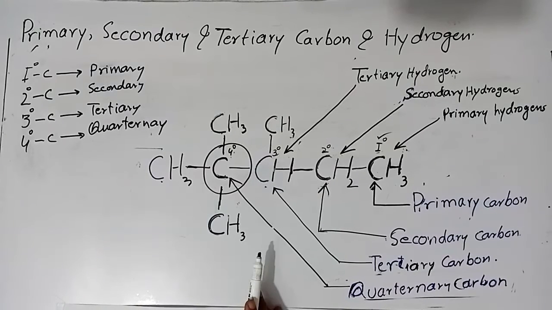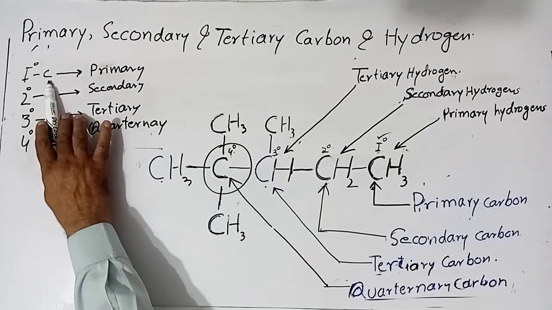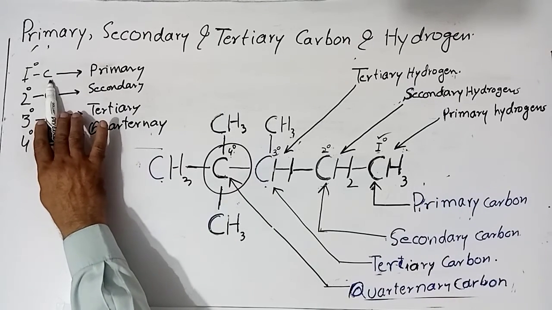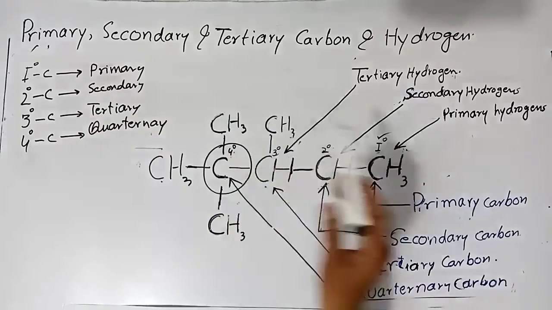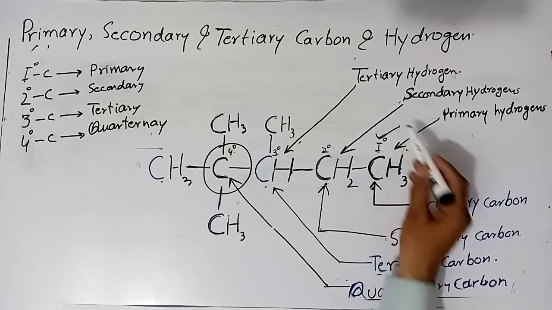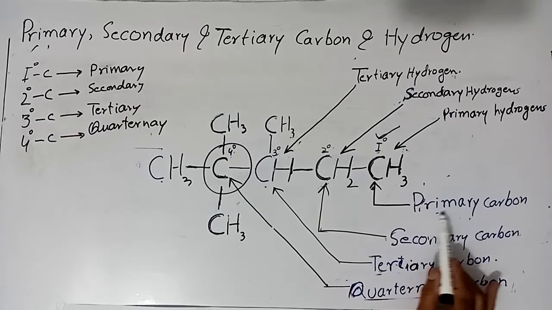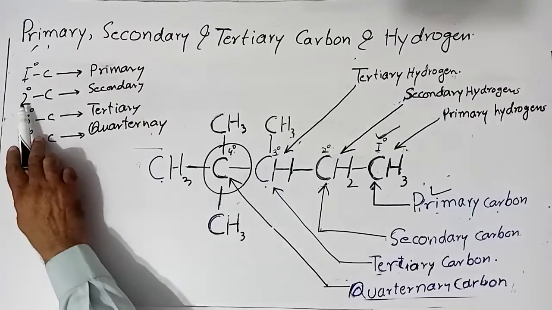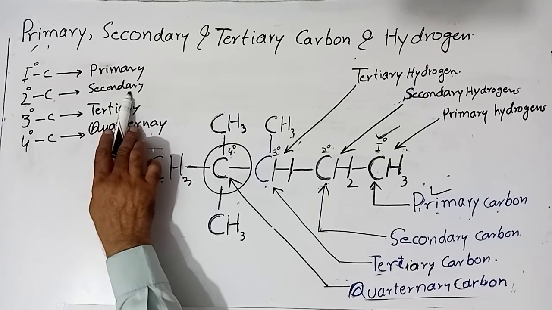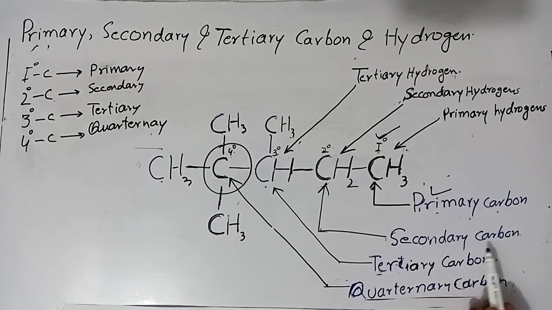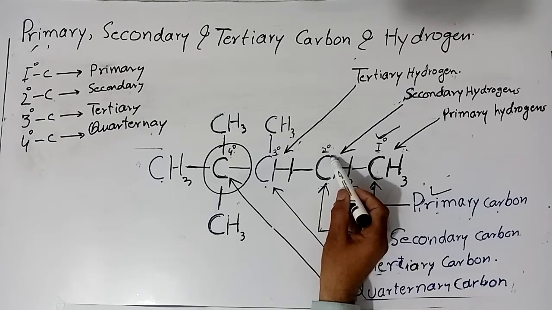So now I repeat. First degree carbon stands for primary. So now this is first degree carbon. So it is called primary carbon. The second one, 2-degree carbon or secondary carbon. So this is a secondary carbon.